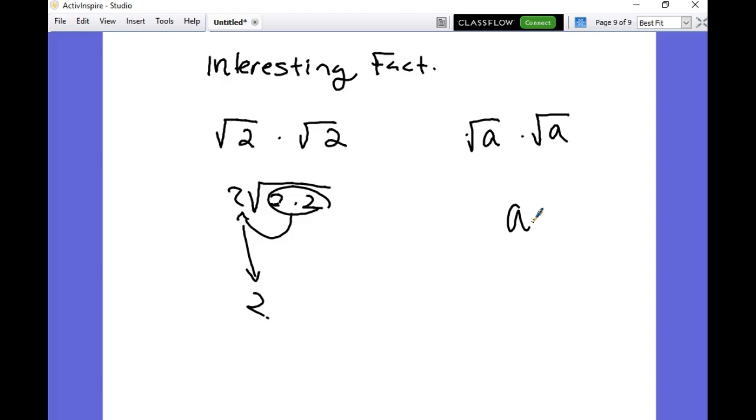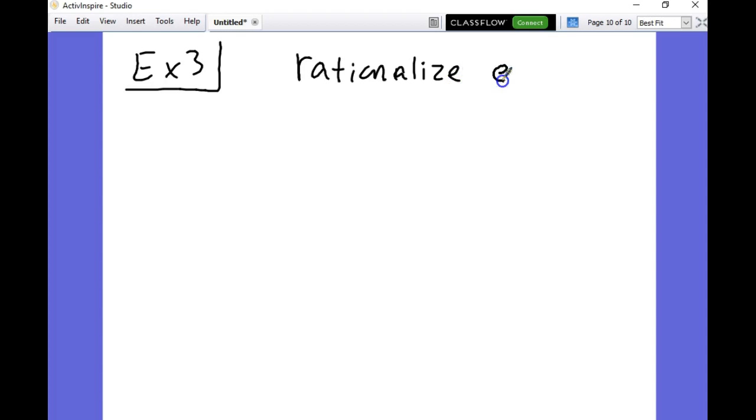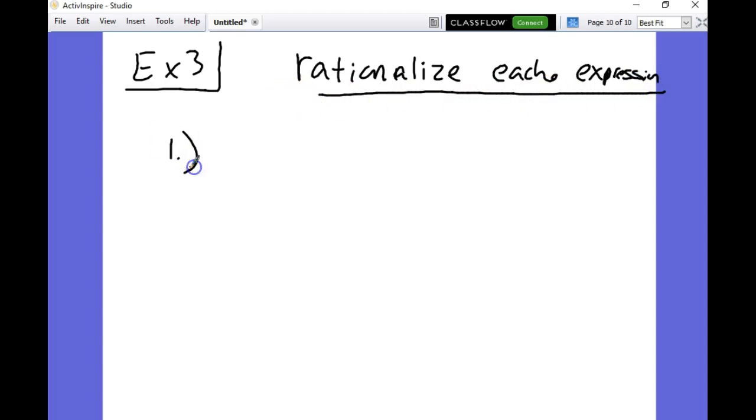Okay? You guys ready? Are we good? So let's do example 3. Ready? Rationalize each expression. Here we go. Number 1. 5 over the square root of 2.